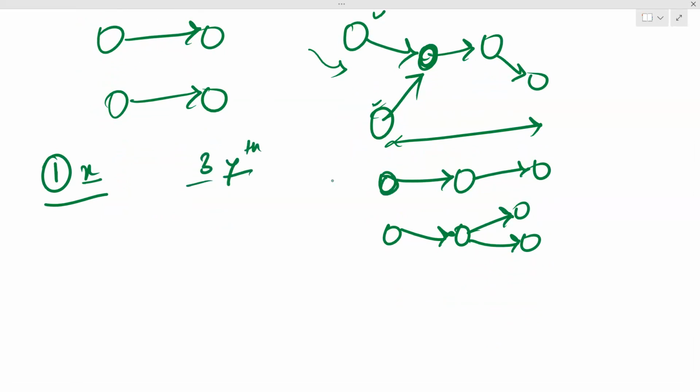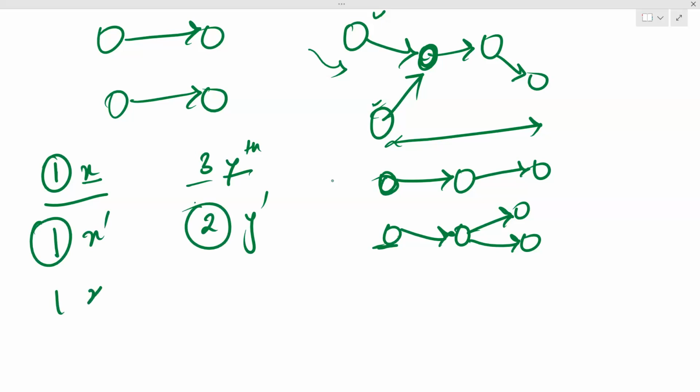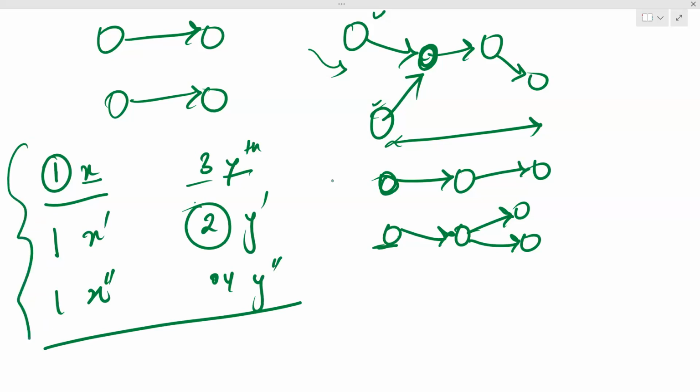Similarly, for all of these, if you start this at first day X dash R, you can complete this at second day Y dash R. And for this also, if you start this at first day, let's say, X double dash R, you can complete this at fourth day Y double dash R. Now, this is clear to everyone, right? This is for all the dependency components from this graph.